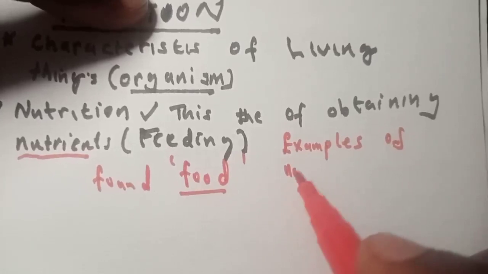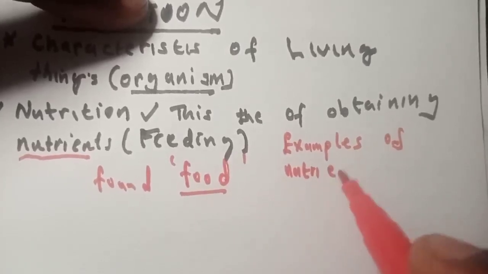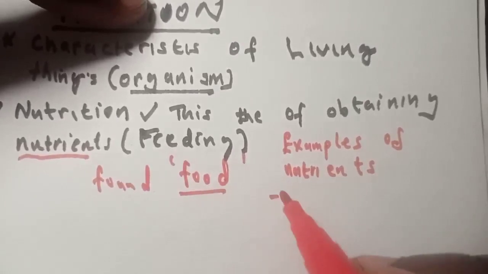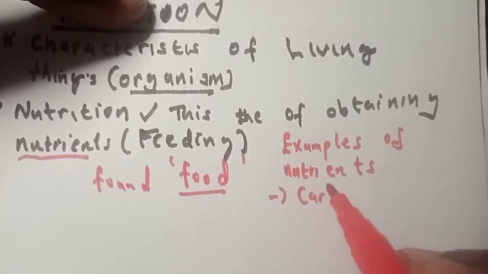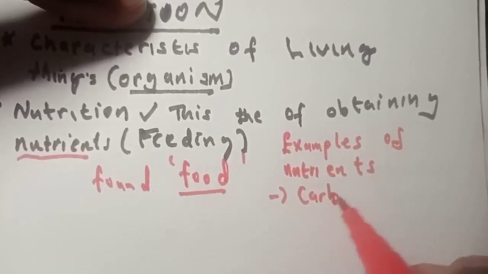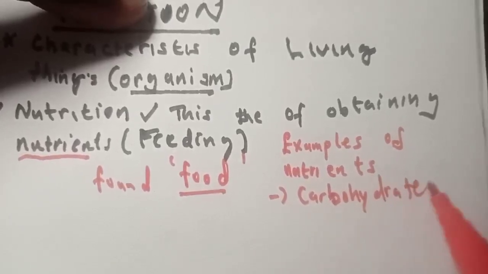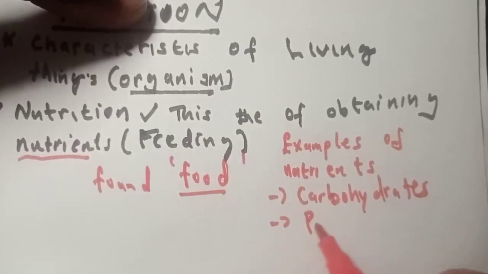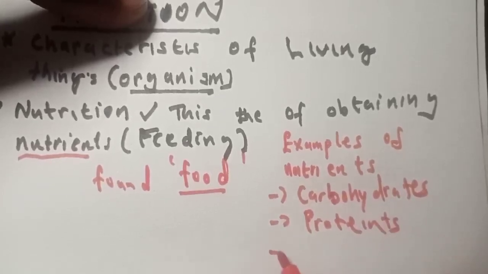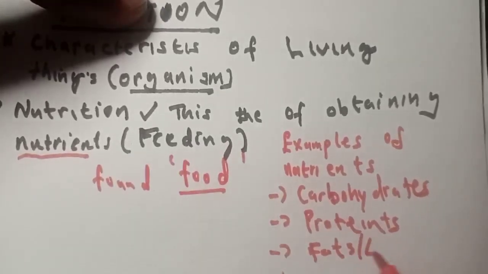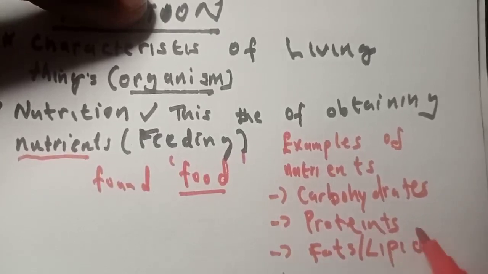Examples of nutrients: you have carbohydrates, you have proteins, you have fats. Fats are also known as lipids.